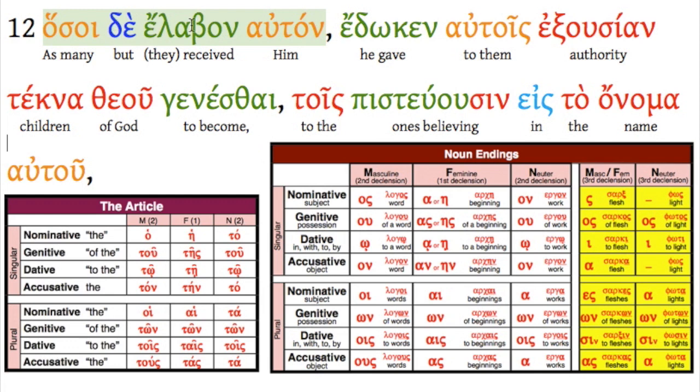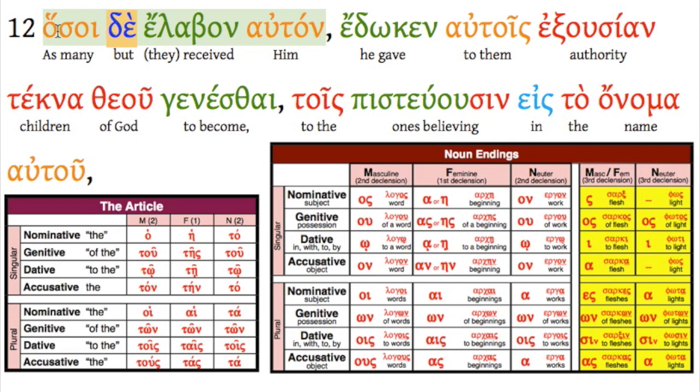Hasoi de elabon auton. As many as received him. Well, hasoi, we may not know that word, but we notice nominative plural masculine, right? So it's as many, plural. But as many, and notice this post-positive. As many, but, we wouldn't do it that way in English, but again, post-positive.